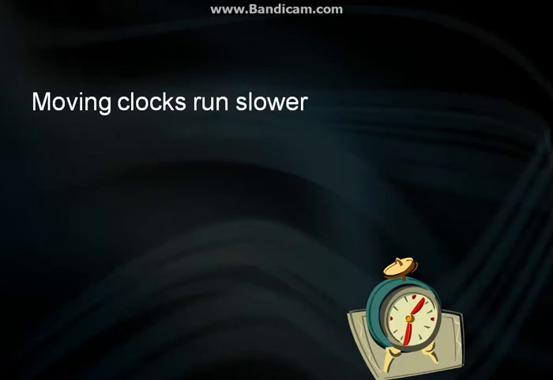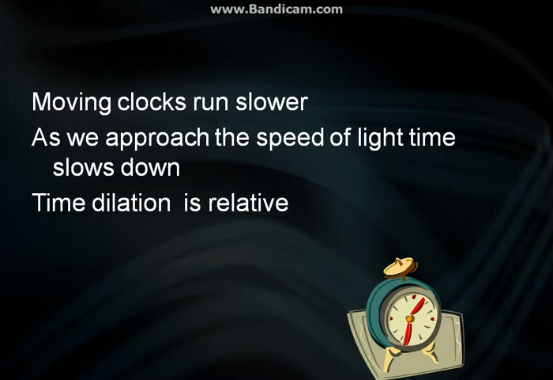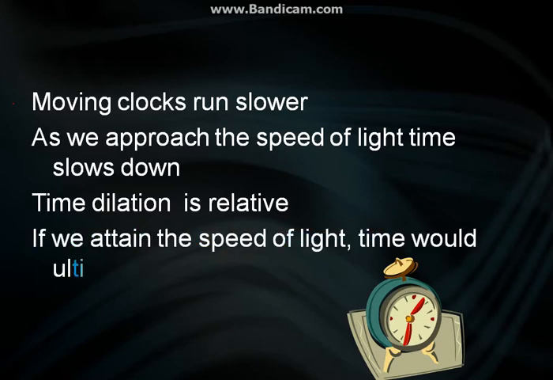So let's recap. Time dilation essentially means moving clocks run slower. As we approach the speed of light, time slows down, and if we finally reach the speed of light, time will stop. Time dilation is also relative. So if the clock was to see Bill, the clock would think that it is Bill's time which is running slower. Time dilation is purely relative. If we attain the speed of light, time would ultimately stop. So this is the wonderful concept of time dilation.